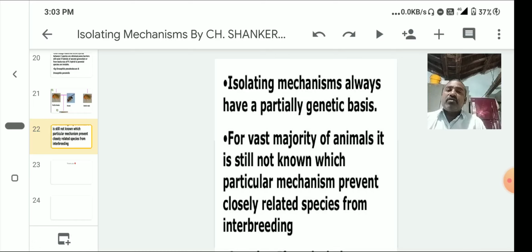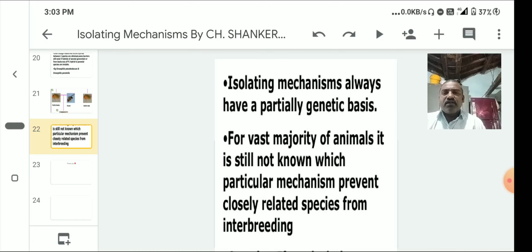We do not know properly how bird migration takes place. That is instinctive behavior. They may recognize their surroundings, their food habits, feeding grounds and breeding grounds.